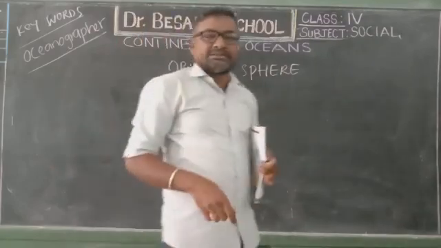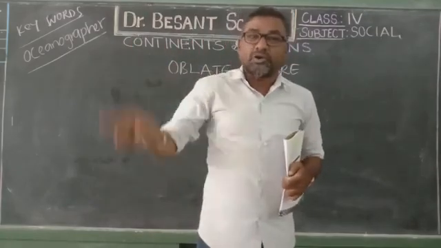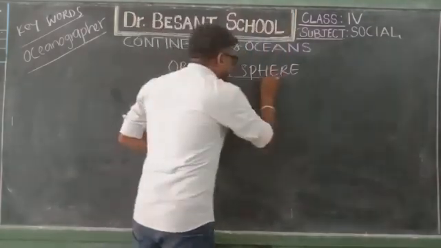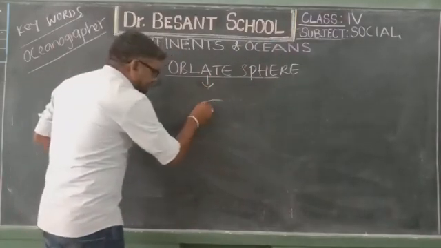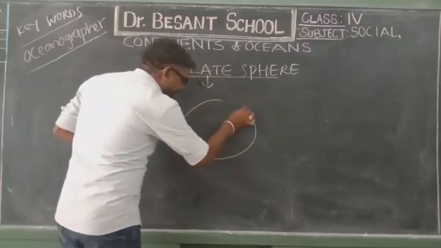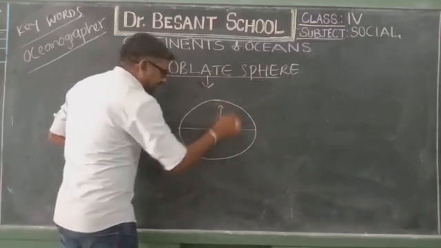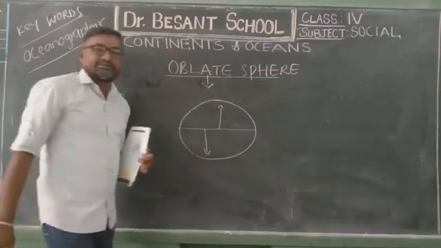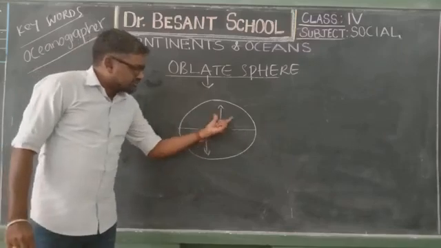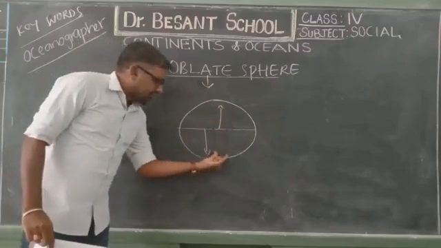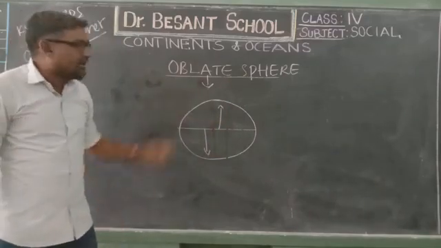Actually, we learned in the previous lesson the shape of the Earth is an oblate sphere. It's not a spherical or round shape, but an oblate sphere. What is an oblate sphere? Oblate is a shape whose center is very big, and as we go up it becomes very narrow, and as we go to the bottom it becomes narrow. This shape we call an oblate sphere.